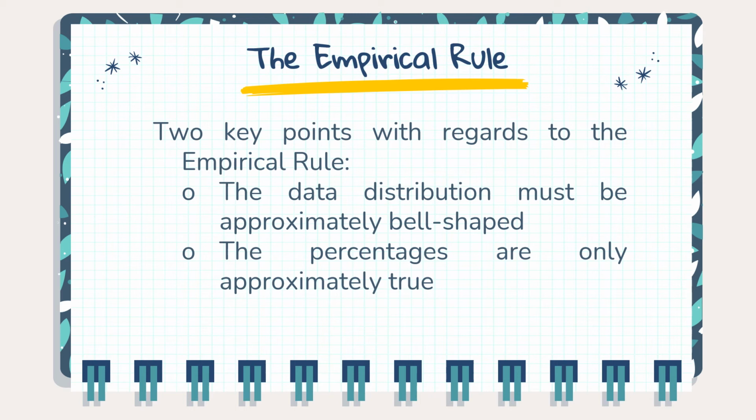The two key points with regards to the empirical rule. First, the data distribution must be approximately bell-shaped. Second, the percentages are only approximately true. So the empirical rule does not apply to data sets with severely asymmetric distributions, and the actual percentage of observations in any of the intervals specified by the rule could be either greater or less than those given in the rule.